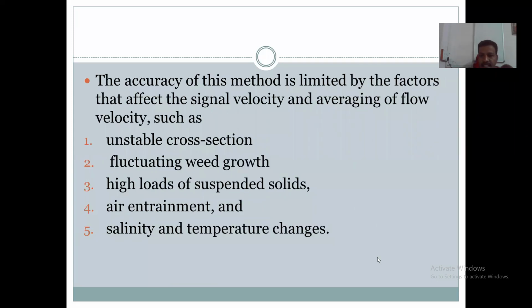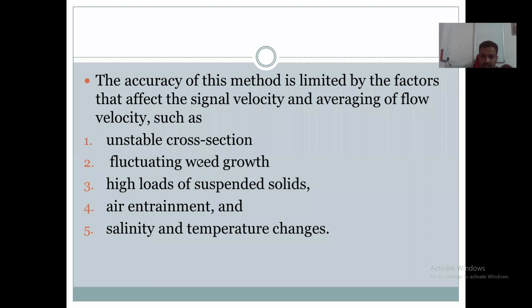And the accuracy of this method depends upon various factors: the signal velocity, the flow velocity. If there is an unstable cross section, there may be changes in the flow measurement, and the accuracy of this method may be affected.